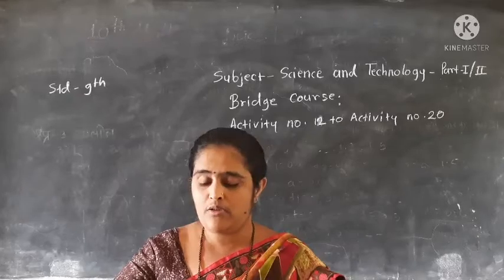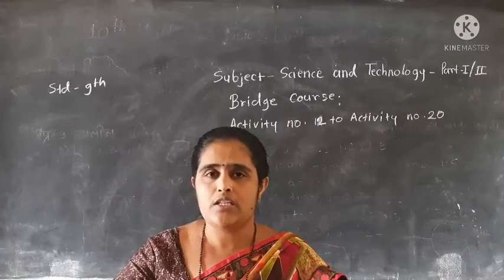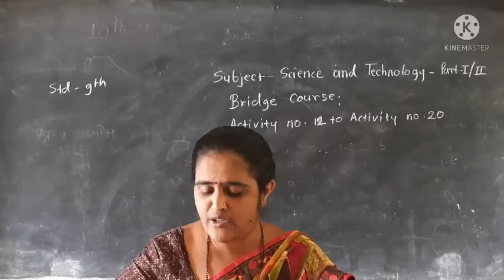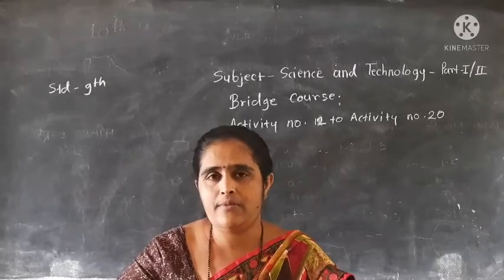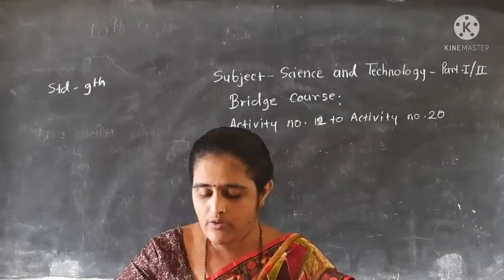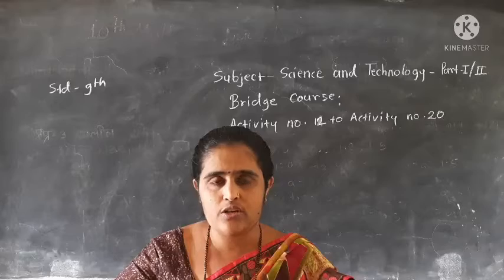Okay students, coming to activity number 16. In that, the first question is make a kaleidoscope. Okay, it is an activity based question. You have to perform it at your home. Okay, coming to the next question, question number 2.